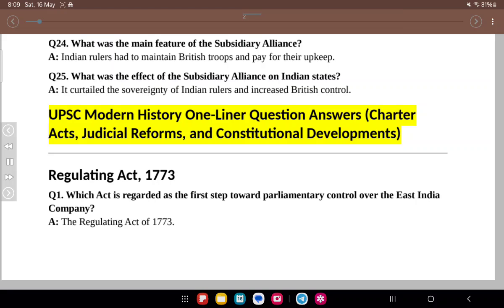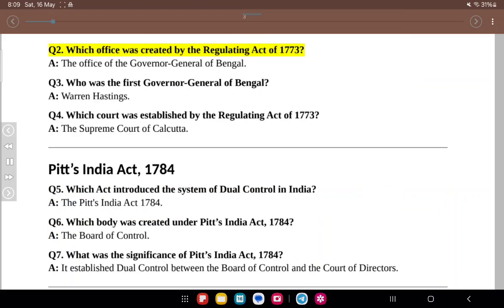UPSC Modern History one-liner question answers: Charter Acts, Judicial Reforms, and Constitutional Developments. Regulating Act, 1773. Q1. Which act is regarded as the first step toward parliamentary control over the East India Company? A. The Regulating Act of 1773. Q2. Which office was created by the Regulating Act of 1773? A. The Office of the Governor-General of Bengal. Q3. Who was the first Governor-General of Bengal? A. Warren Hastings. Q4. Which court was established by the Regulating Act of 1773? A. The Supreme Court of Calcutta.